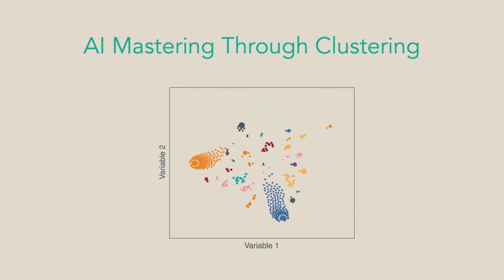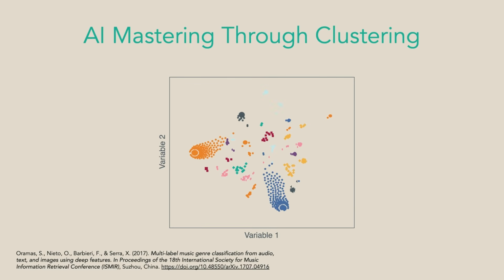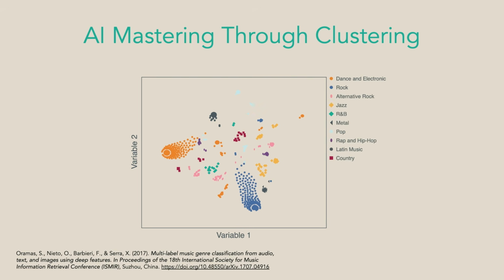By clustering thousands of songs using music features like rhythm, spectral content, or timbre, these systems define style templates, distinct sonic fingerprints of genres and musical styles. These templates enable a mastering system to adapt its processing to match the style of any new track. This clustering approach drives the mastering engine.